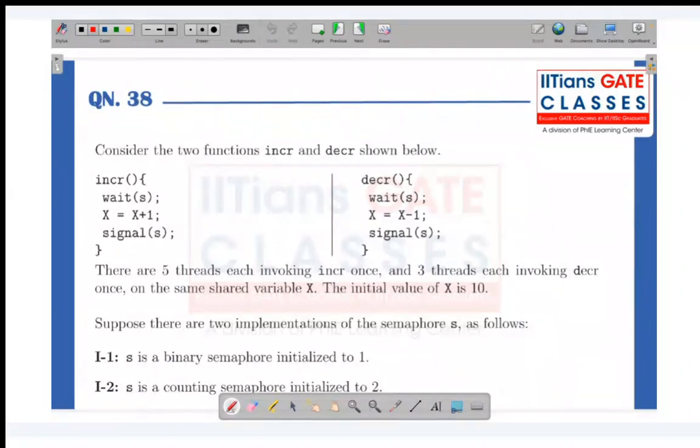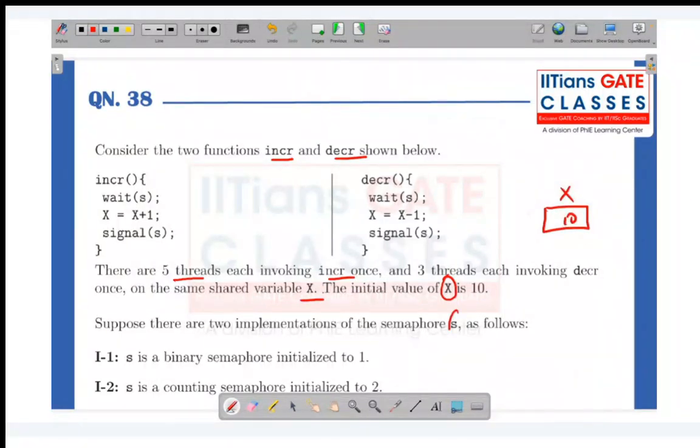Yeah. So the next question is related to semaphores. Now consider two functions, increment and decrement, shown below. We are using wait and signal. There are 5 threads, each invoking increment once, which increments by 1, and here the decrement function decrements by 1. But this increment and decrement are surrounded with the semaphore's up and down operations. And 3 threads each invoke decrement once on the same shared variable x. The initial value of x is 10.